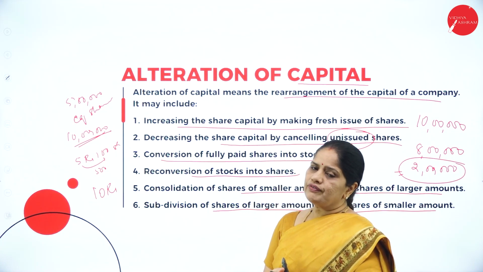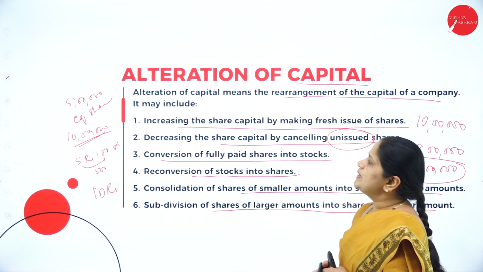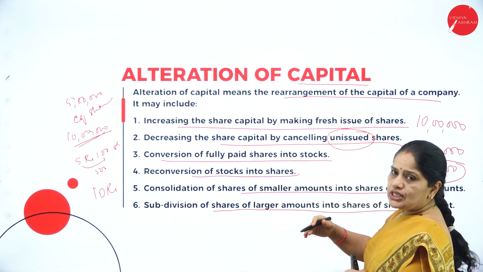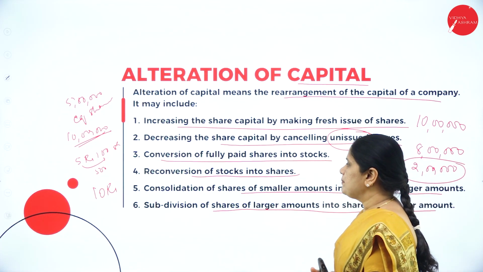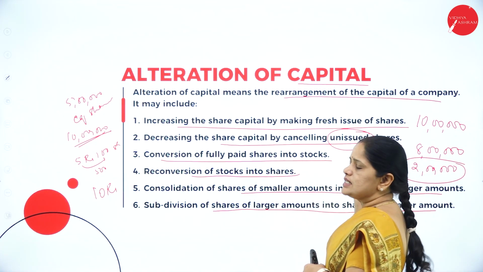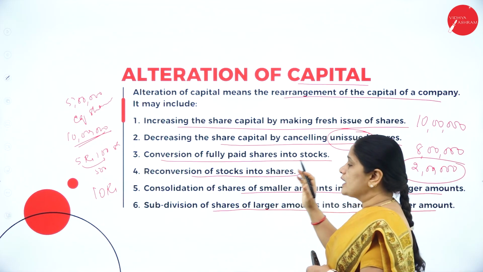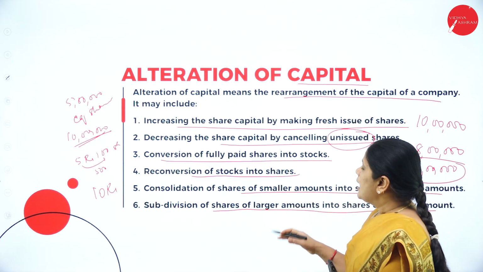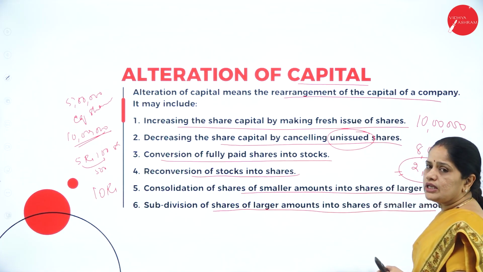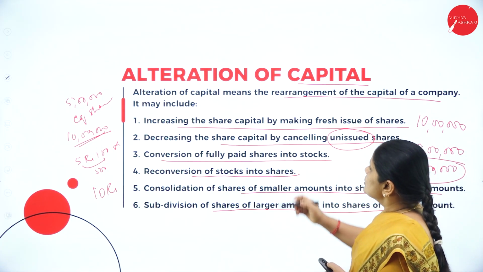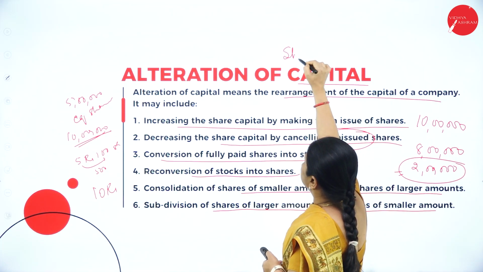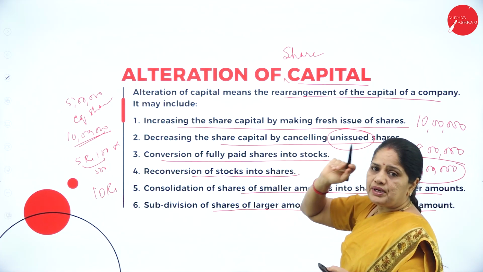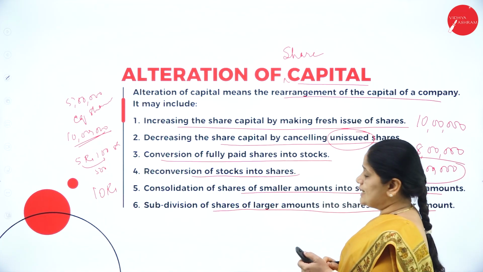So reduction of capital or alteration of capital means it can take any of these forms. Either the increase in the share capital, decrease in the share capital, conversion of fully paid shares into stock, reconversion of stock into shares, consolidation of shares of smaller amount into larger amount, and subdivision of shares of larger amount into smaller amount. So this alteration of capital will always mean alteration of share capital only. So this we should understand.